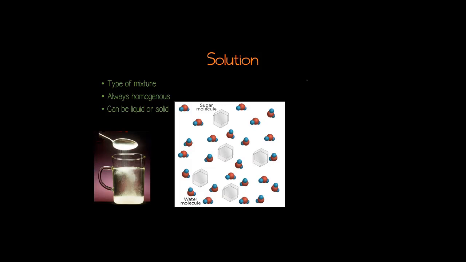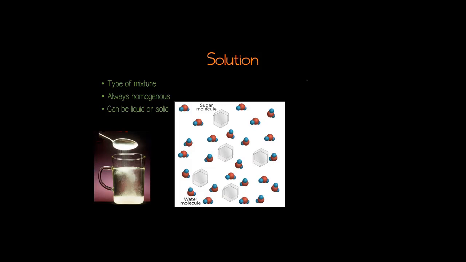The sugar molecules, because this is a solution, are going to spread out evenly into the water mixture so that everything is blended together. But remember, you still have water molecules and sugar molecules. They're just mixed together now.